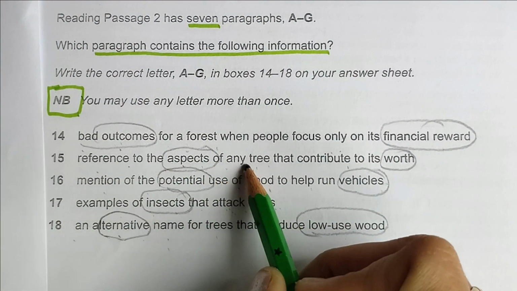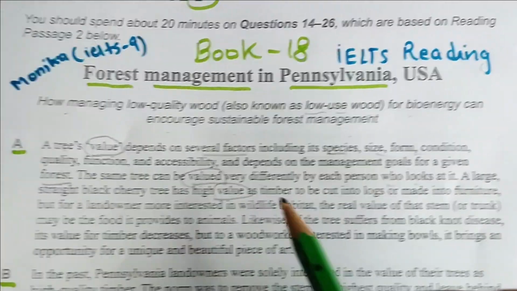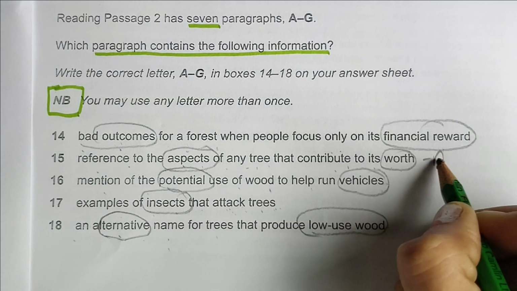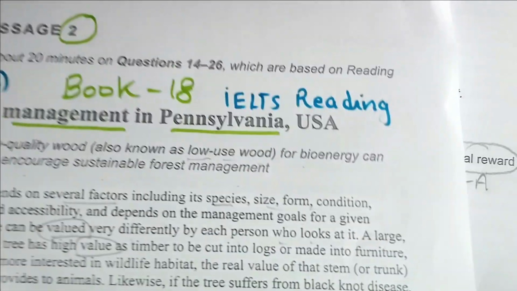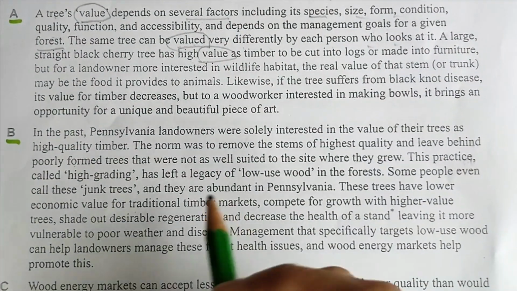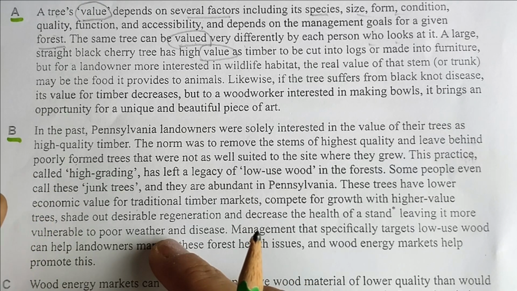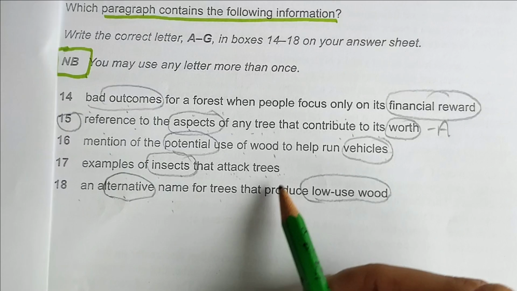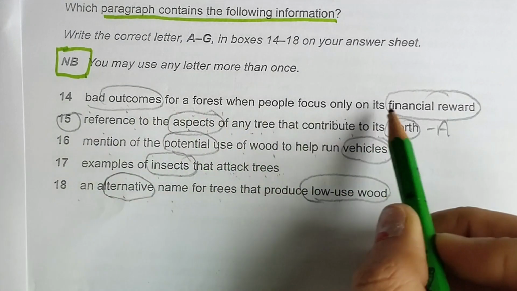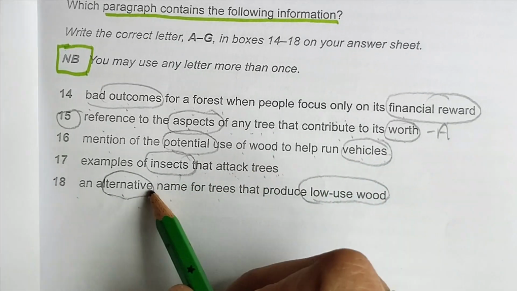Reference to the aspects of any tree that contribute to its worth. Worth means importance, its value. So I will be putting A for the 15th number. Now coming to B paragraph. In this video I am going to tell you that only with the help of keywords you can easily find the answers. So I am looking for bad outcomes, financial reward, potential use, vehicles, insects, and alternative name for trees.